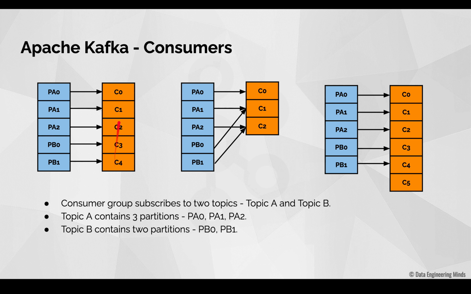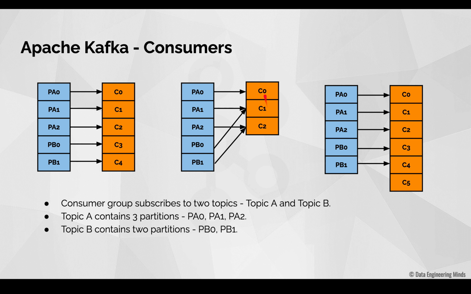That is, we can scale the number of consumers equal to the number of partitions to which our consumer group is subscribing. Since each of these partitions is distinct, that is, the messages available in the first partition will not be available in the second partition, each of these consumers can start consuming in parallel without any disruption. This is one of the main reasons why Kafka splits a topic into a set of partitions instead of storing all the topic data under a single file.